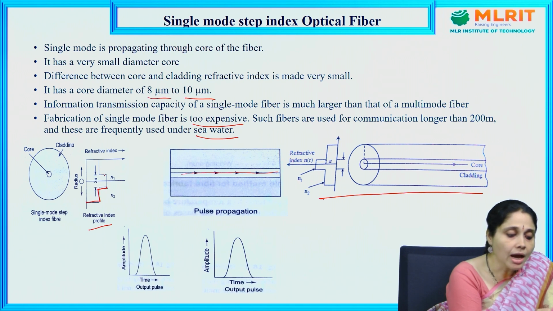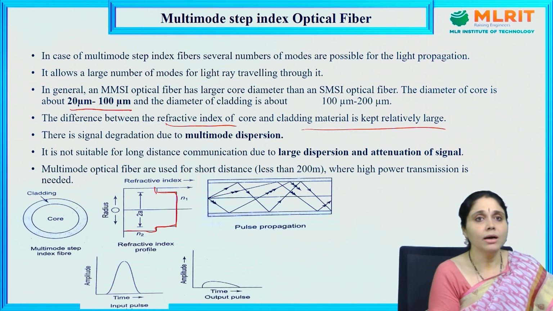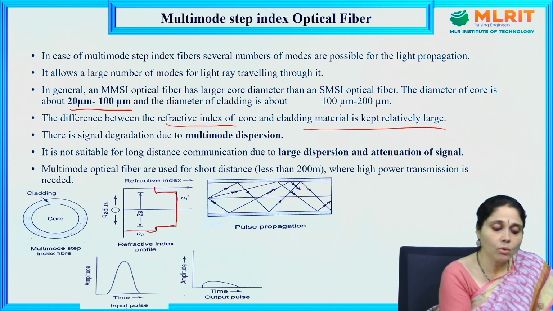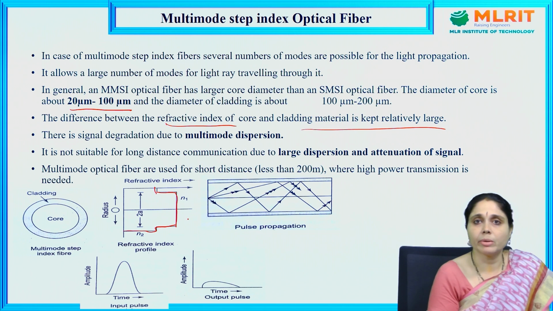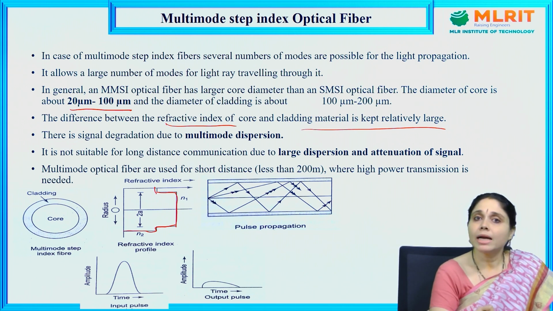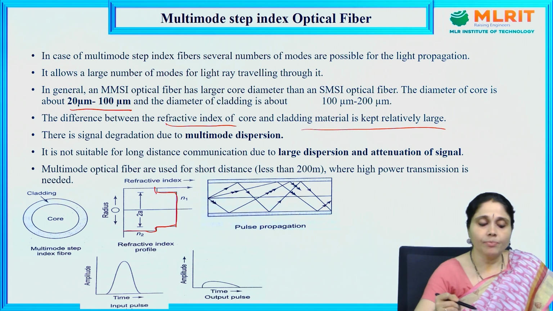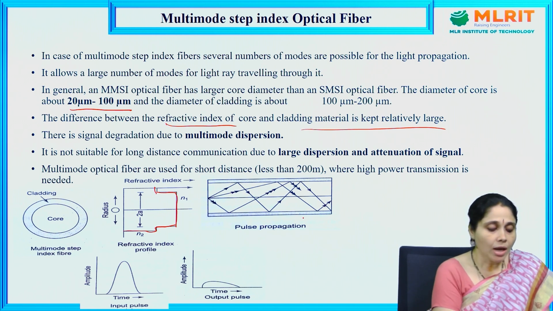So this is the representation of a refractive index profile. Here, there will be a large change in the refractive indices between the core and cladding. The pulse propagation will be in multiple ways. So this is represented like this. So the input pulse will be as shown here.